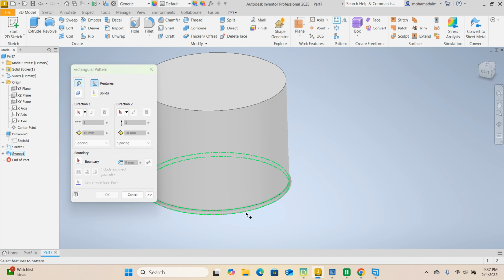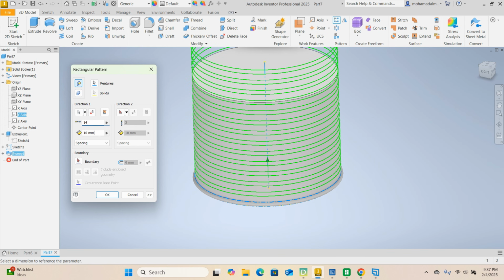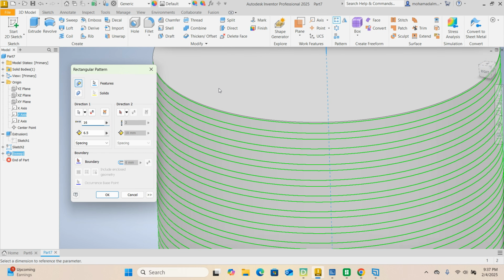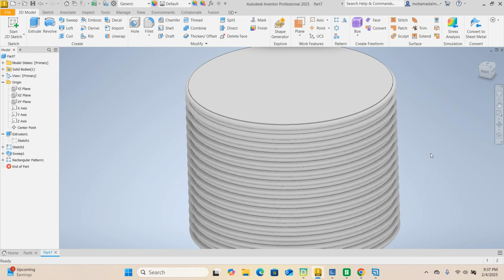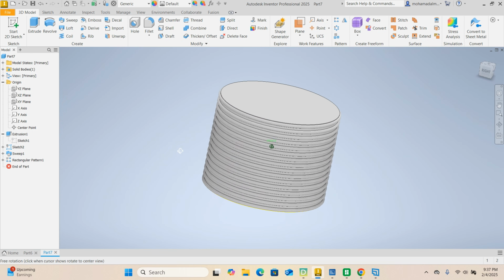Our feature is going to be our sweep, and our direction, we're going to use the Y-axis. How many do we need? Maybe 14, and the spacing between them 6.5. Maybe we should do 16. 16 looks good, and 6.5. It's okay. Click OK. Awesome. I told you it was easy.